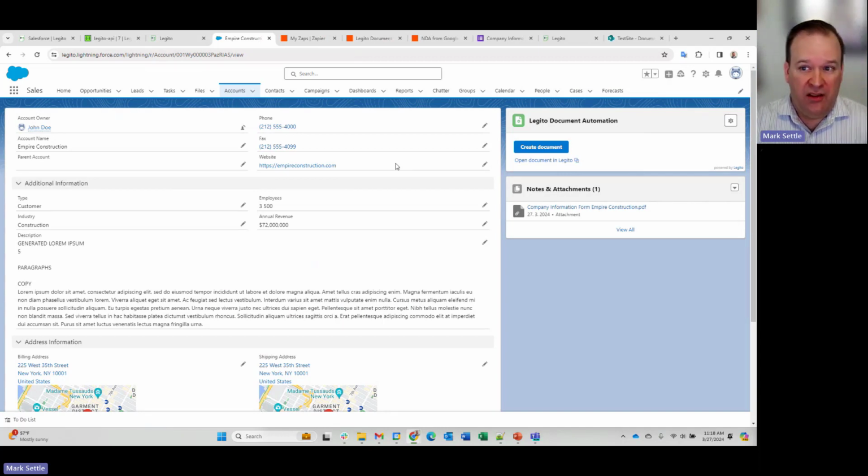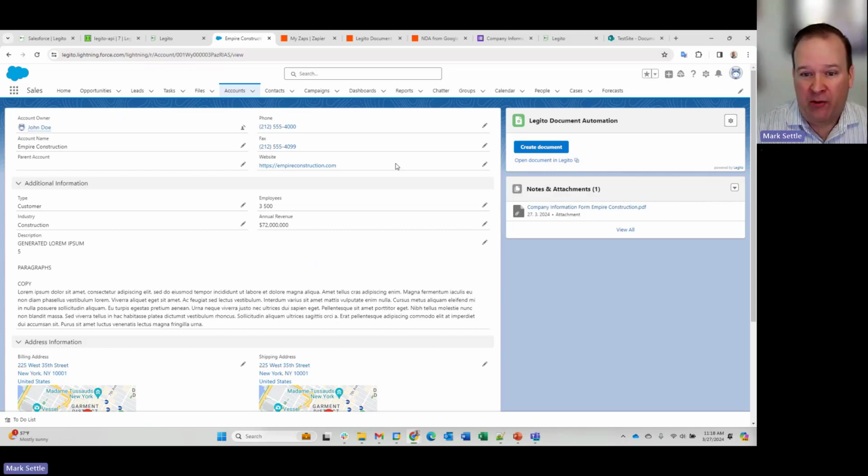So this widget can be on any page. It could be on my opportunities page, on my accounts page, any object. I can add this with a single click to create a document and attach it back to that record in Salesforce. So easy one-click way to integrate with Salesforce. And you can see it's very simple integration, but very powerful.